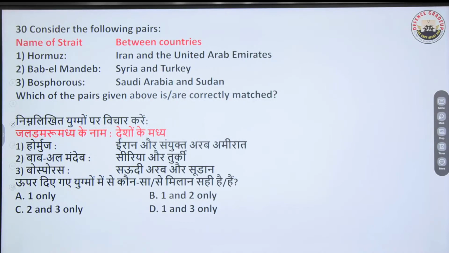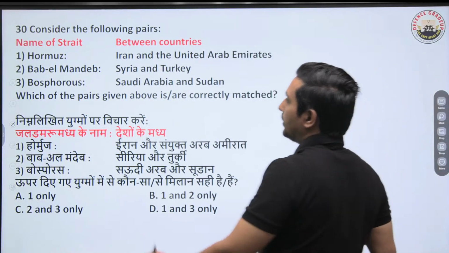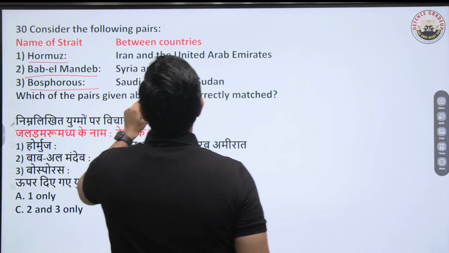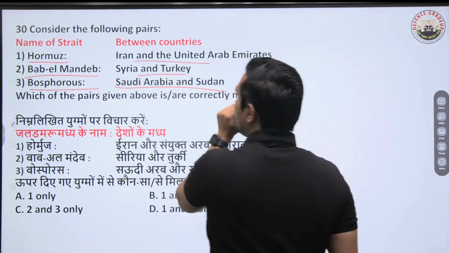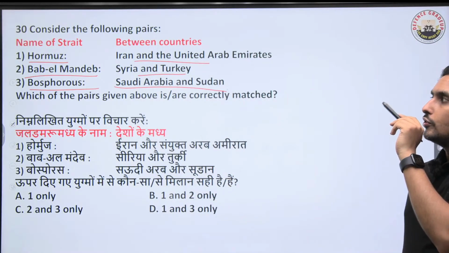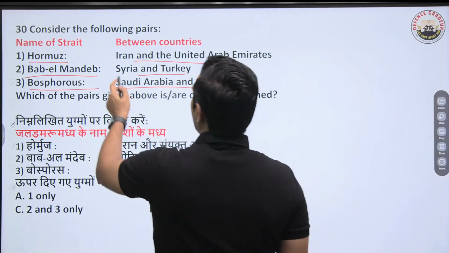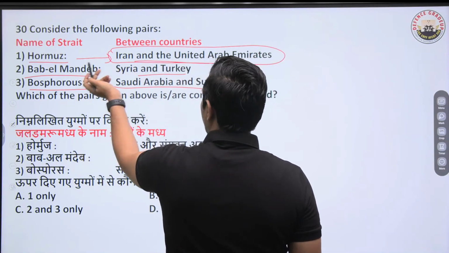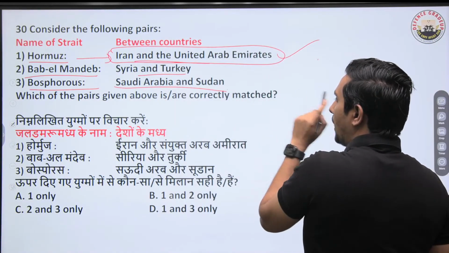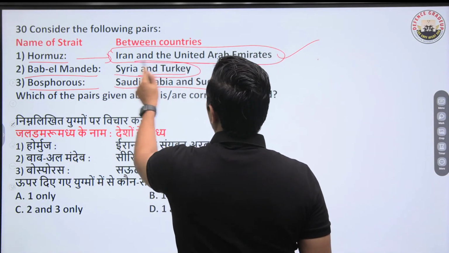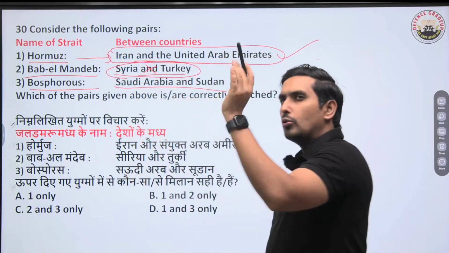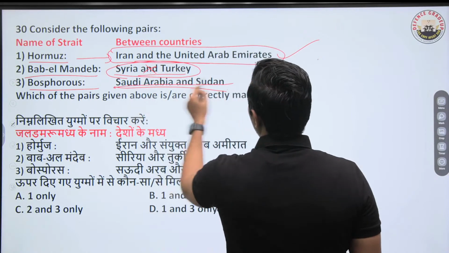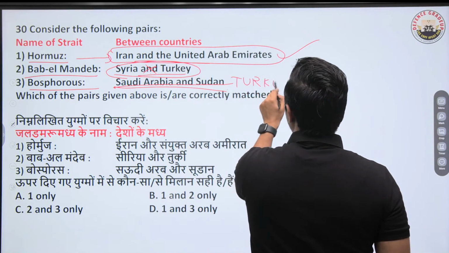Question number 30. Here we have straits like the Strait of Hormuz, Bab al-Mandeb, and the Bosphorus Strait. You have to pick the countries where they are. Strait of Hormuz, I'm sure everybody knows, is Iran and UAE, and basically Oman is also there. So this can be considered correct. But Bab al-Mandeb is not Syria and Turkey, not at all. Djibouti, Yemen, we can say it is there. And Bosphorus is not Saudi Arabia and Sudan, it is basically Turkey, Istanbul to be precise.